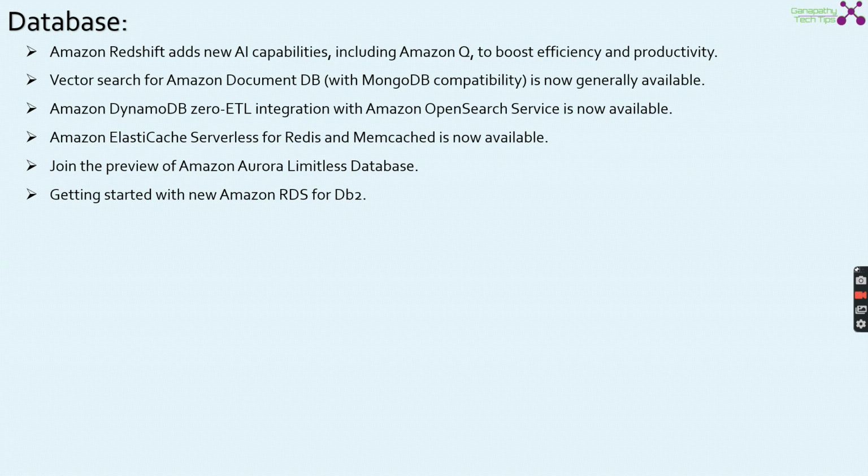We can join the preview of Amazon Aurora Limitless Database. And one more new addition to the flavors of RDS: Db2 is available. Previously, AWS offered 6 versions of RDS. Now the 7th version, Db2, is added to it.